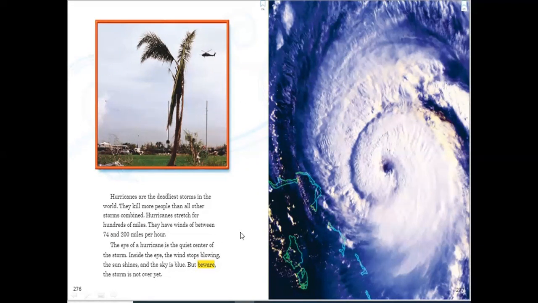The eye of the hurricane is the quiet center of the storm. Inside the eye, the wind stops blowing, the sun shines, and the sky is blue. But beware, the storm is not over yet. So in the middle, in the eye of the hurricane, we can see the blue sky and everything is okay, but the hurricane isn't over yet.